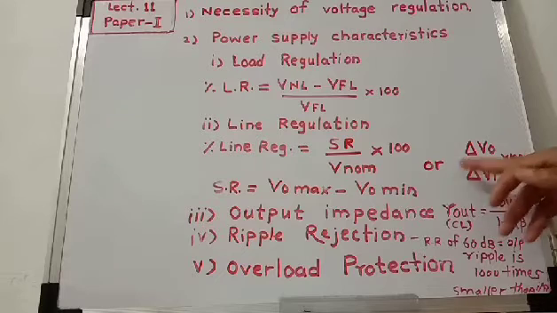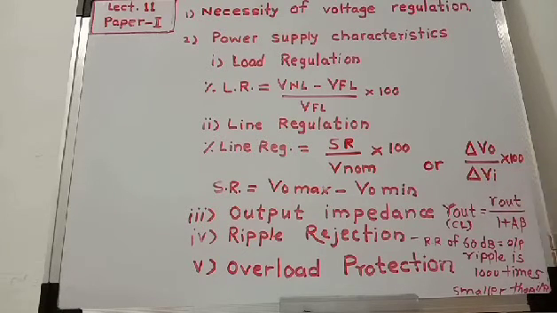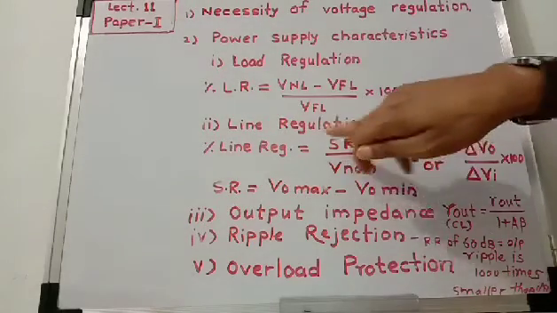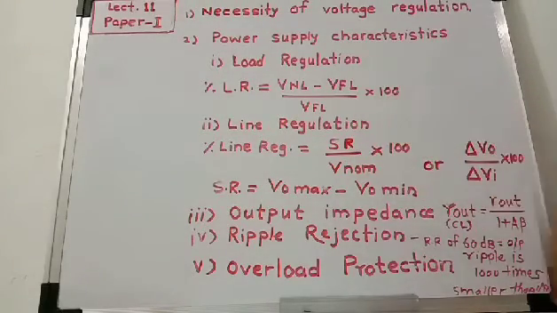So percentage line regulation is equal to delta VO divided by delta VI into 100. This is another formula to calculate line regulation. So minimum line regulation is desirable, and if line regulation is minimum, then the quality of the power supply is best or of good quality.